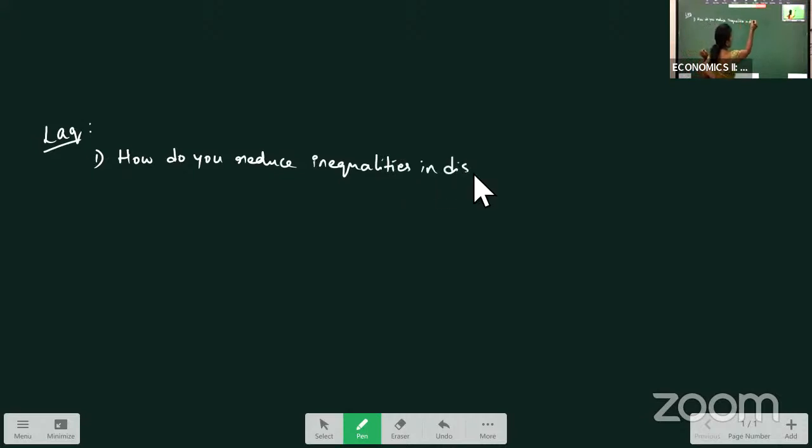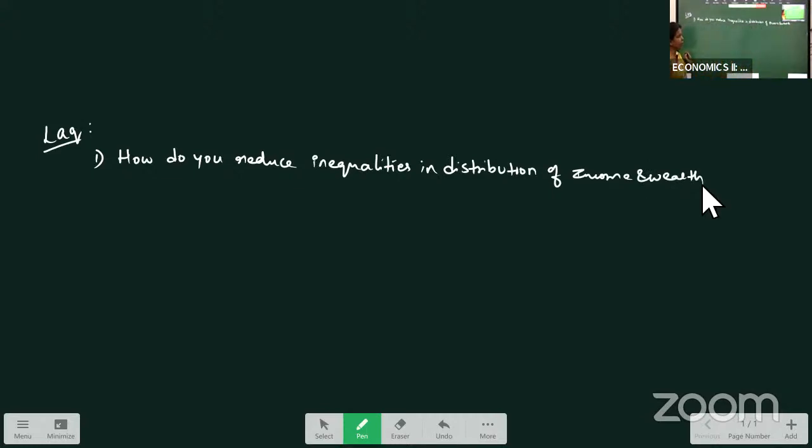Your LAQs will be, first one, how do you reduce inequalities in distribution of income and wealth?